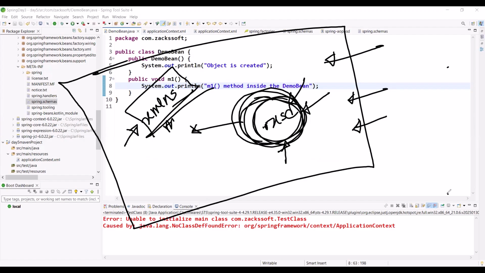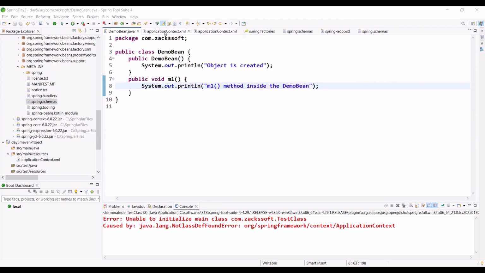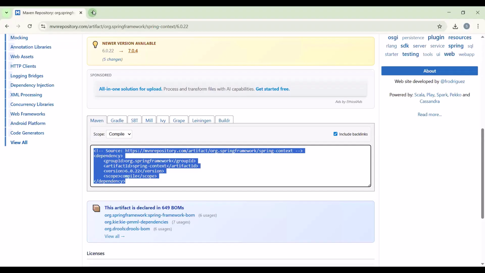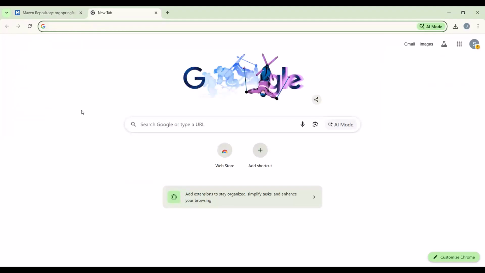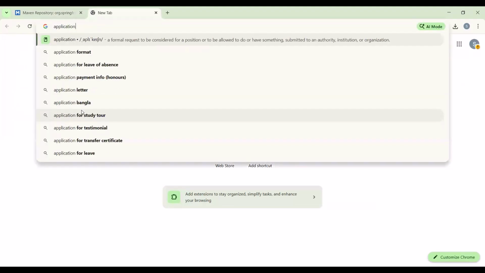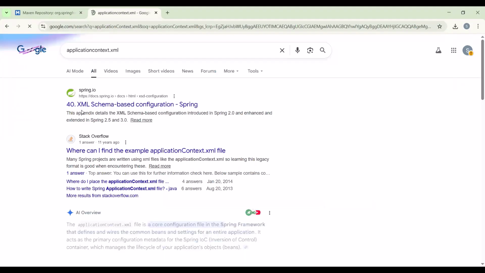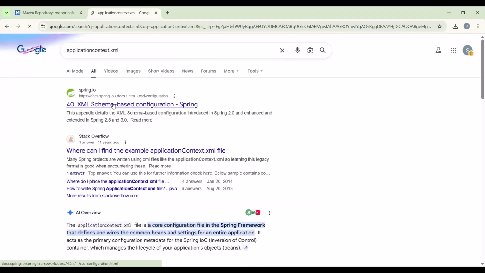So what should I define, or how to define? Okay, this is our application context. We no need to memorize anything. Simply, I need to go to Google and search directly for Spring application context.xml. You can search that text something like this way.